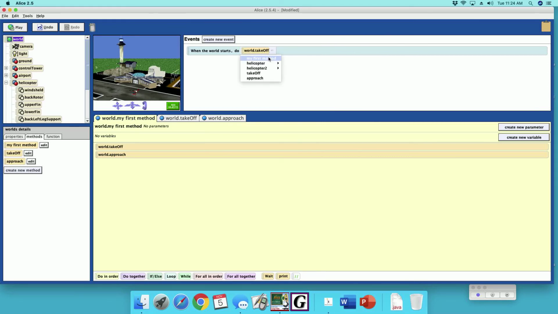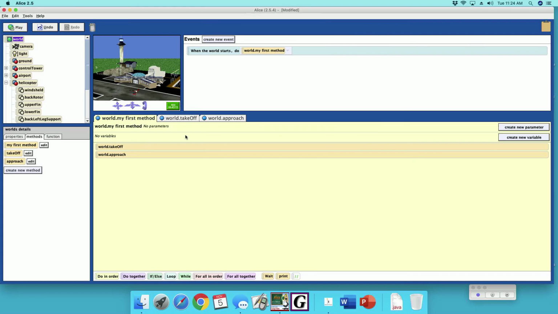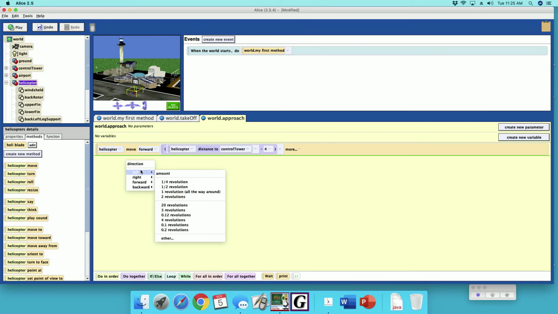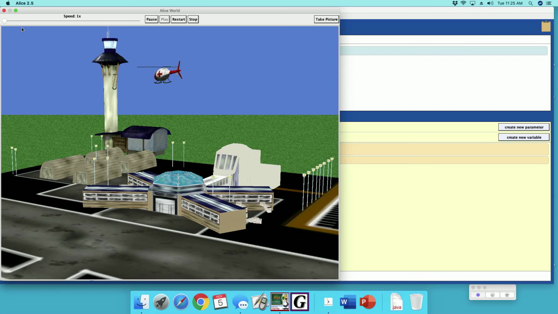Oops, sorry. Let's do my first method. There. Bam. Up, turn towards the tower. All right, not bad, not bad. Didn't run into it. Now we want to fly around. So approach. We're going to have the helicopter turn left, quarter turn. Okay, so now let's try it. Up, there, approach, turn. Okay, cool.